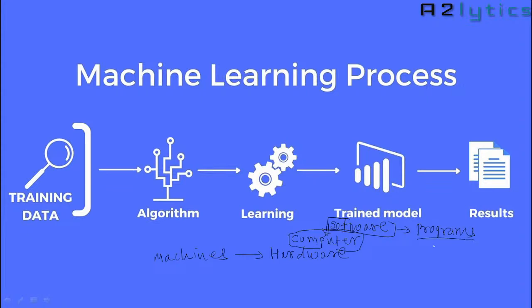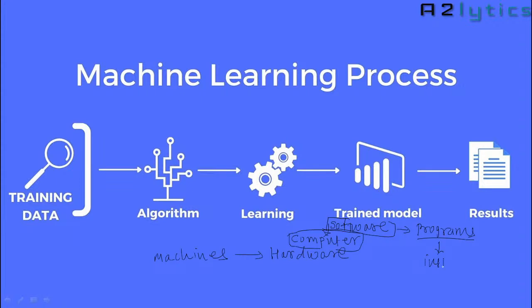A program contains instructions, different types of instructions. As per the instructions written in the program, the computer will operate, and as per the instructions from the computer, the machine will work. So we have to write instructions.